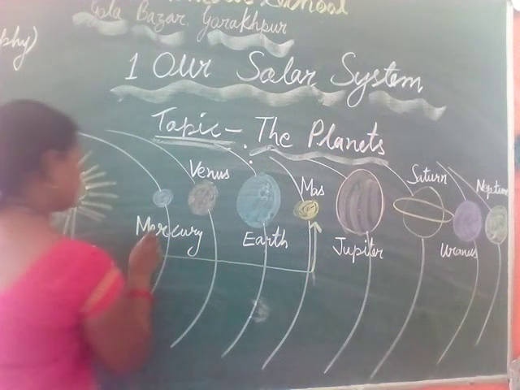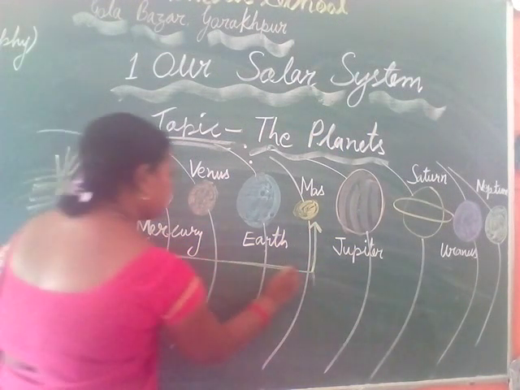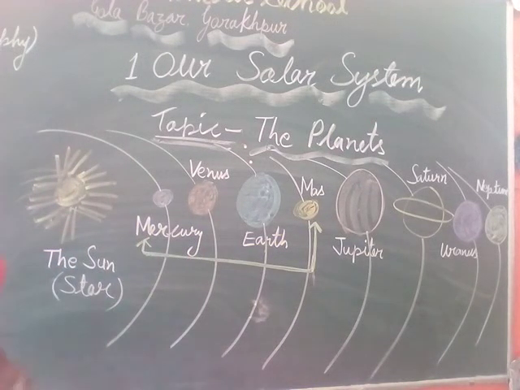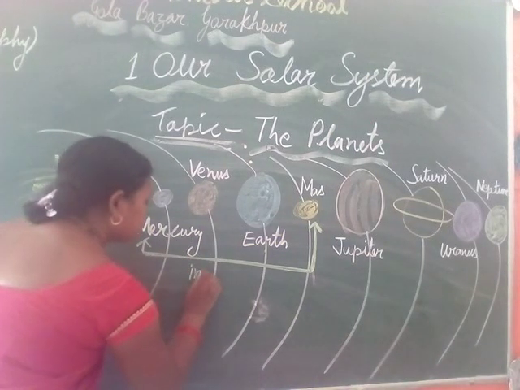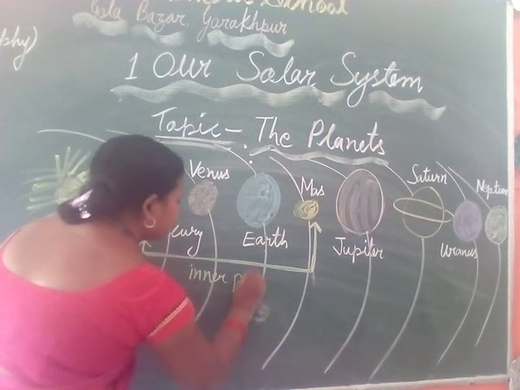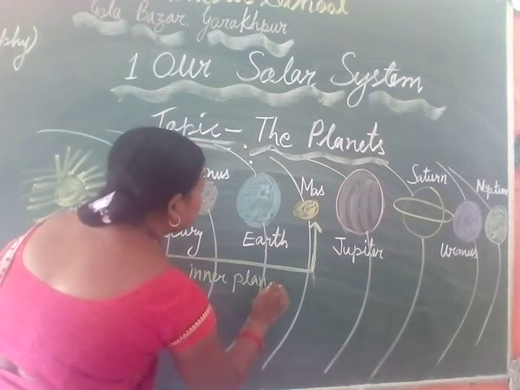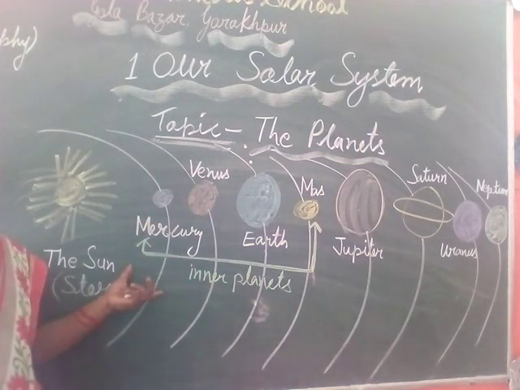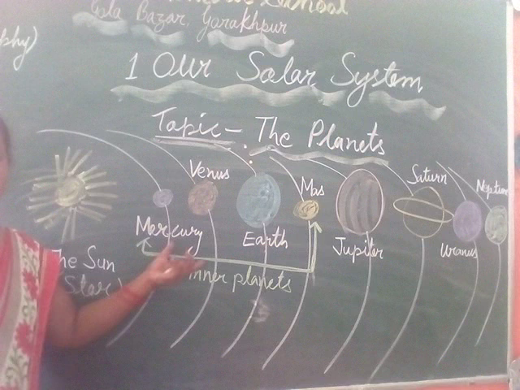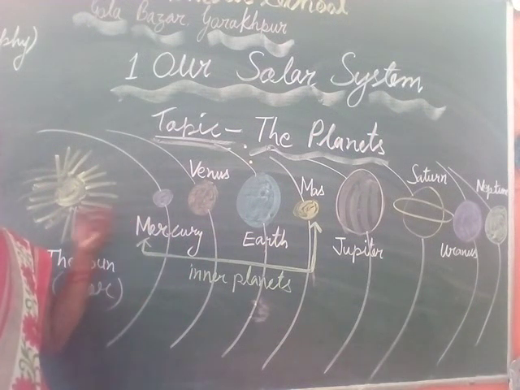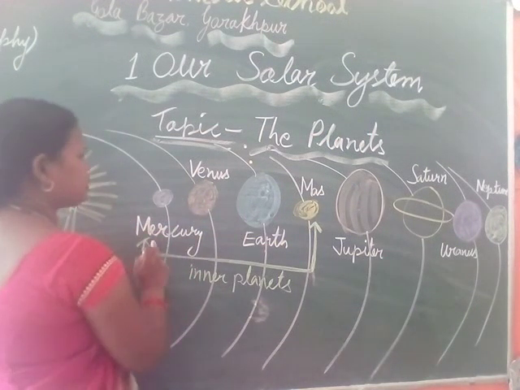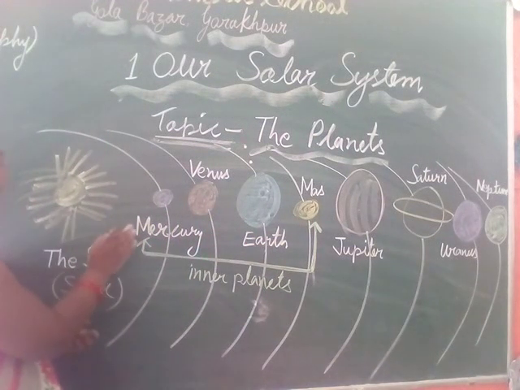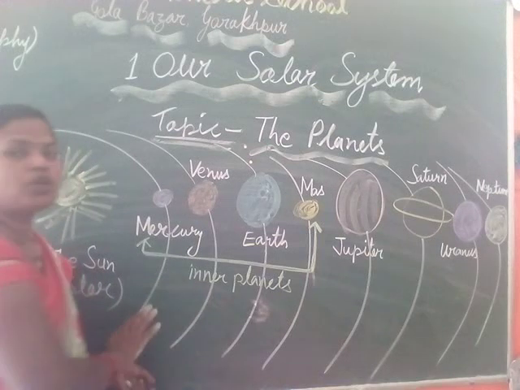These 4 planets are called the inner planets of the solar system, as they are closer to the Sun.